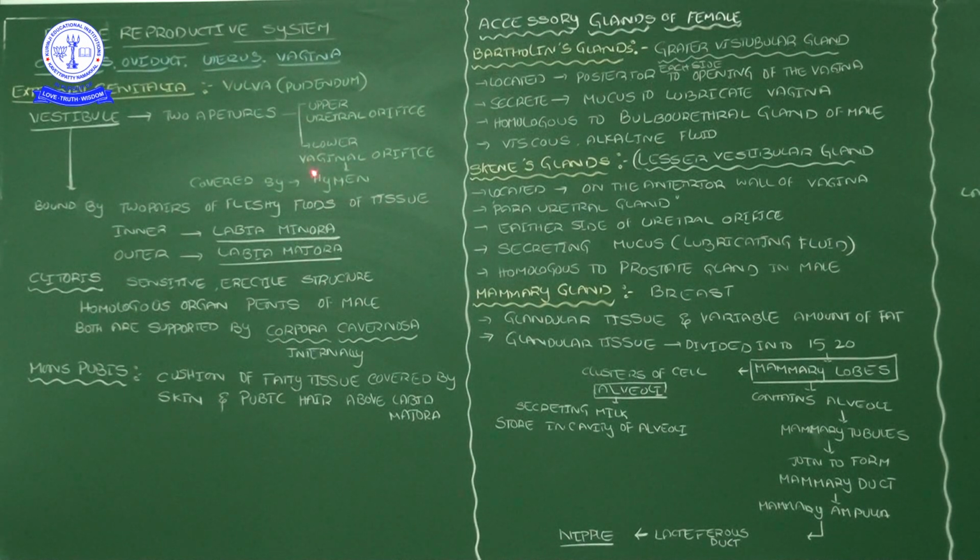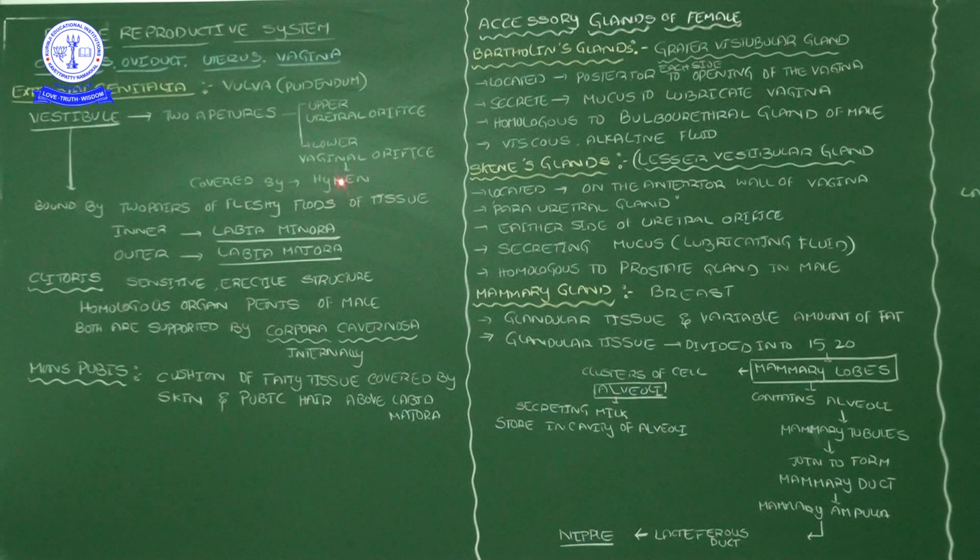So the vagina opens into the vaginal orifice, and the female urethra opens by the urethral orifice. These are the two apertures present in the vestibule. In the lower part, the vaginal orifice is covered by the hymen, a permeable membrane.